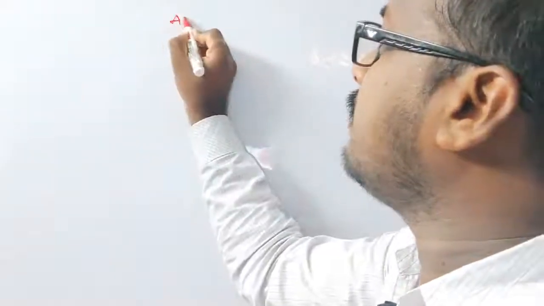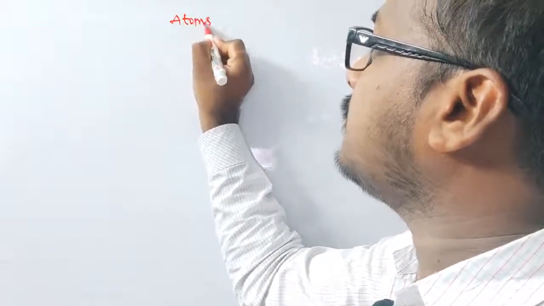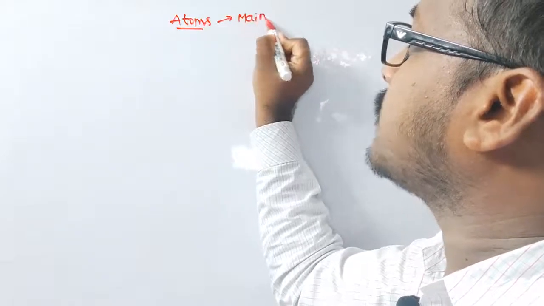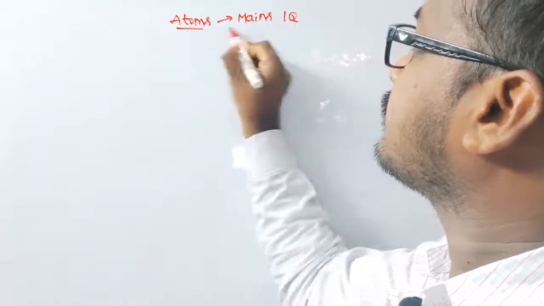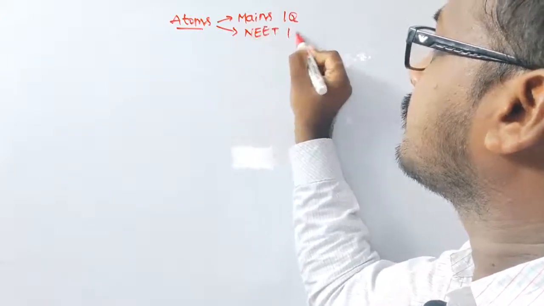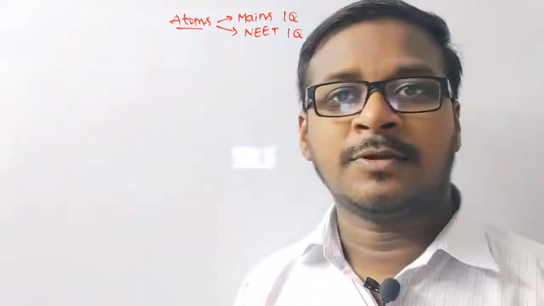In this atom chapter we cover JEE Mains level 1 questions and NEET level 1 questions. First of all, what is atoms?